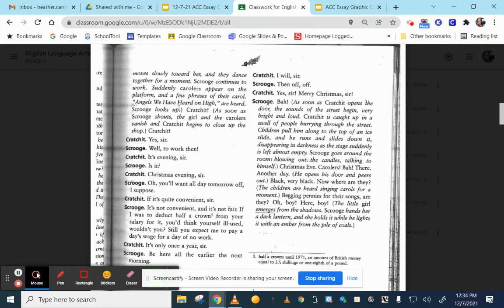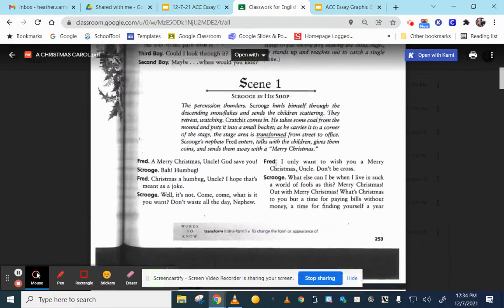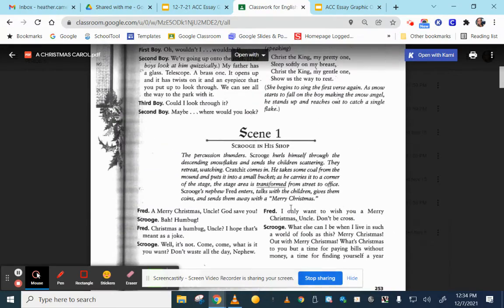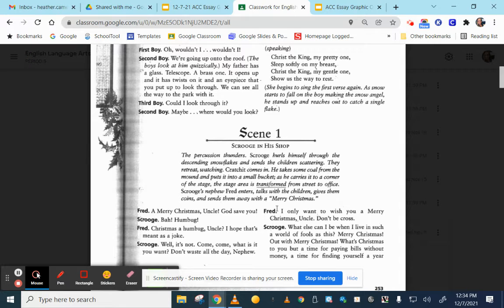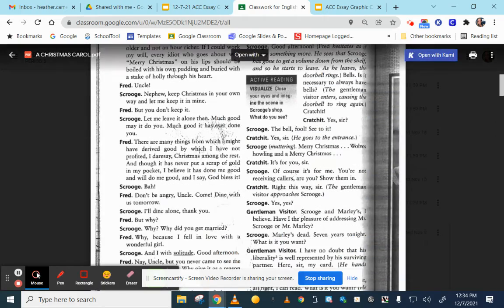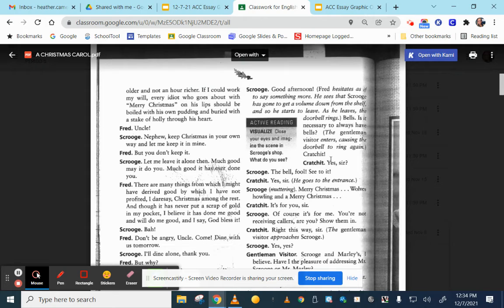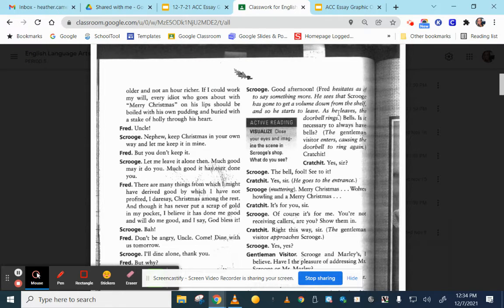Ooh, maybe right here. I'm looking in stage directions again. So remember what the stage directions look like in scene one, just to kind of go back to the very beginning. Here are some stage directions. This is where he goes into his office, but then I don't see any more stage directions here. As we continue on the left-hand side, no more stage directions. On the right-hand side, there are some, but it doesn't have anything to do with a tense mood.